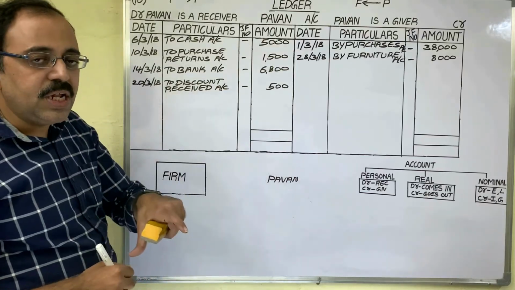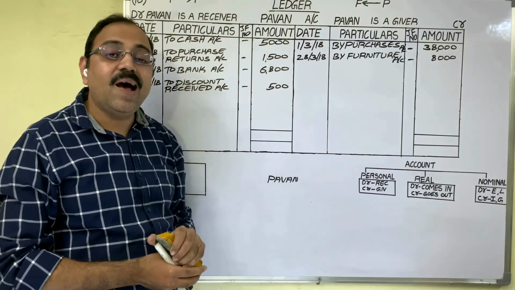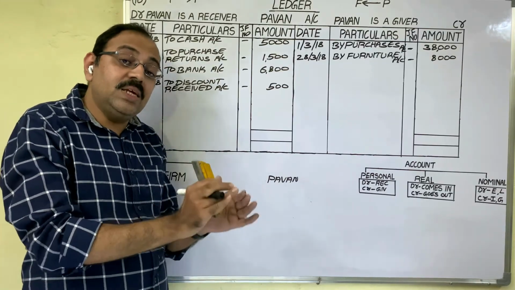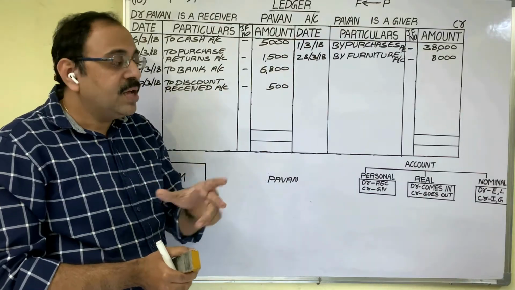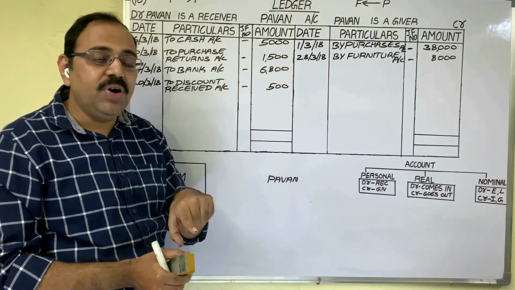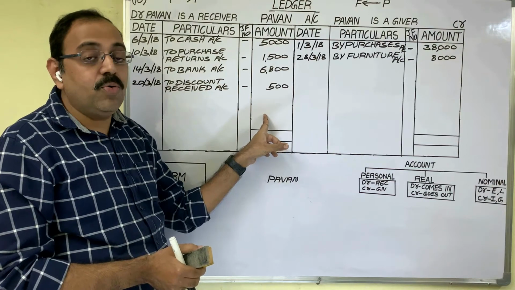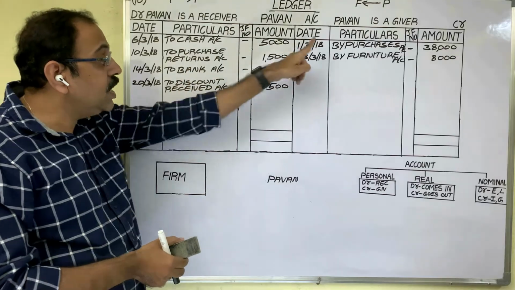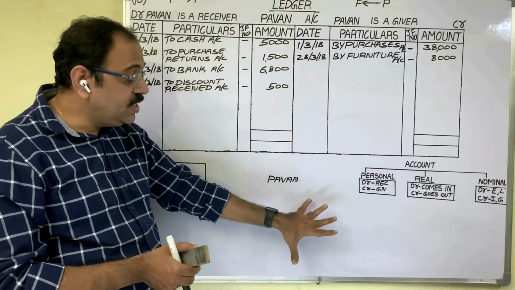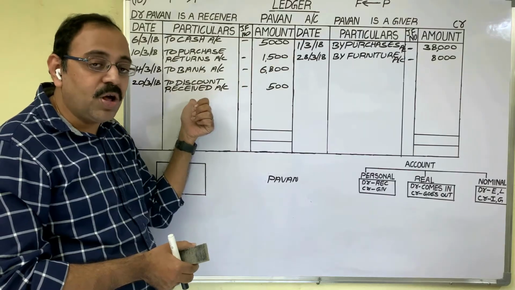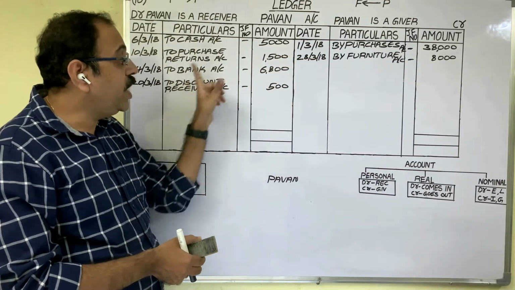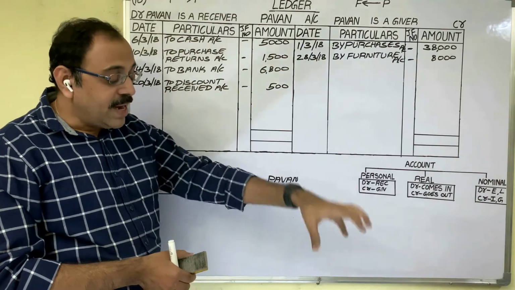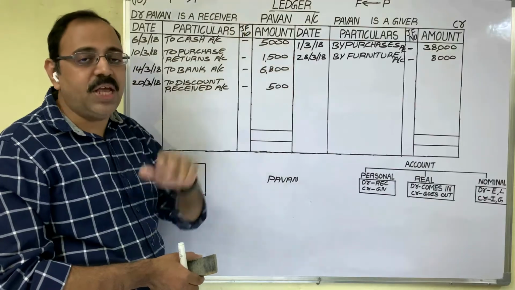By following the journal entries, you can post the transactions. Otherwise, in a particular transaction, observe whether Pawan is a receiver or giver. If he is a giver, we should write on the credit side. If he is a receiver, we should write on the debit side. If you follow this hint, then you have to be careful while writing the particulars column, because by using journal entries we are not writing the particulars column. Now you have to carefully remember what to write in these two columns. With this, posting is completed. All transactions we have recorded in Pawan's account.